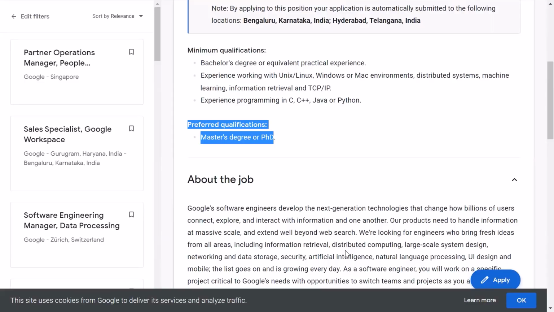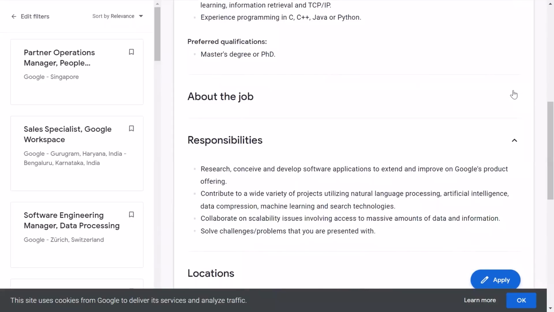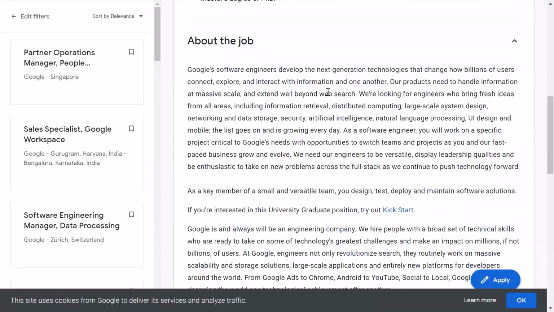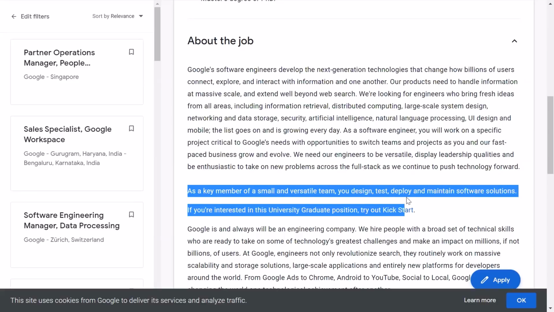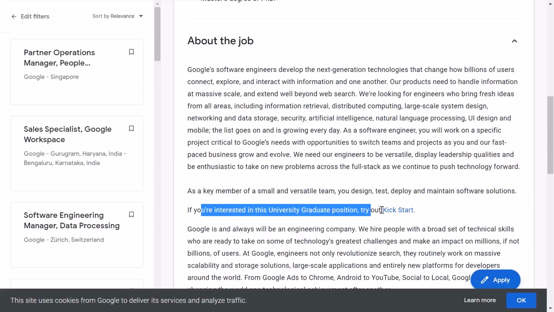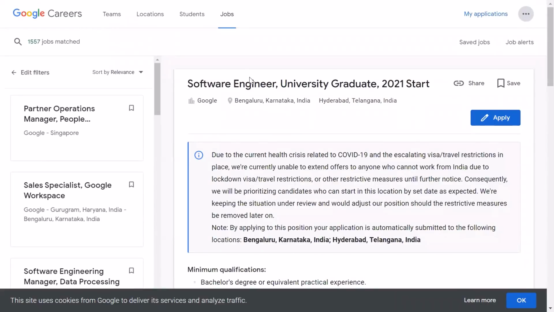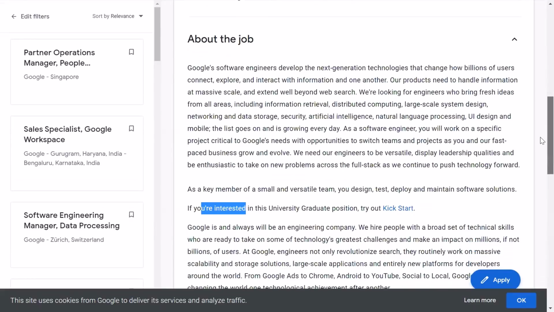Now let's read something about the job, and we will see whether we are able to understand the complex concepts of Google. Okay, so initially they have mentioned the company. Then see, this is a very good thing: as a key member of a small and versatile team, you design, test, deploy, and maintain software solutions. Here they have also given you something from where you can practice. So if you're interested in this university graduate position, as written here, it's university graduate, okay, a term they are using to describe it.